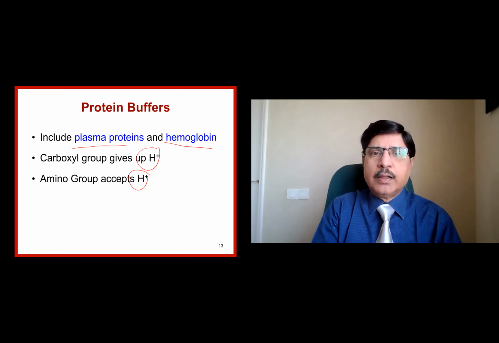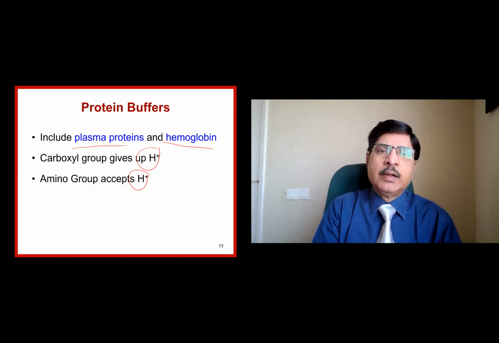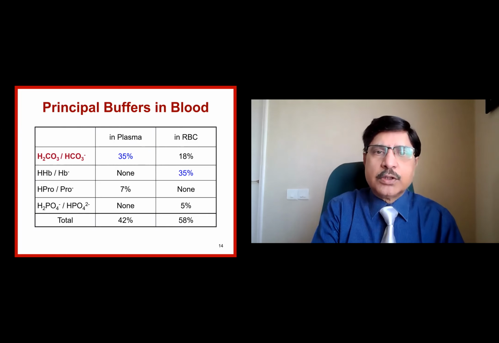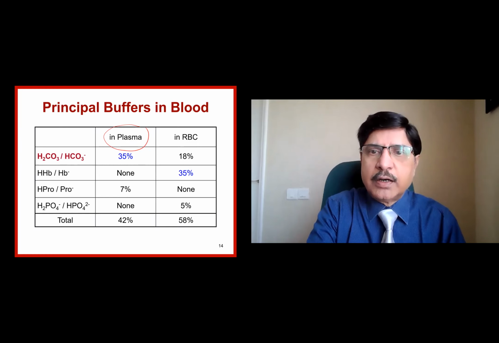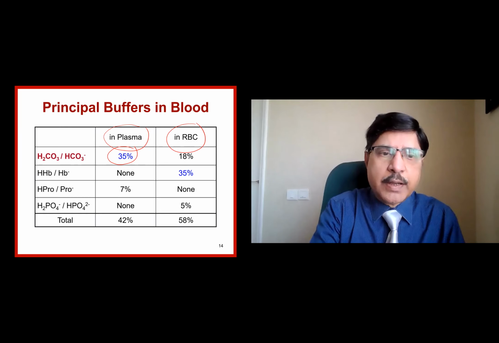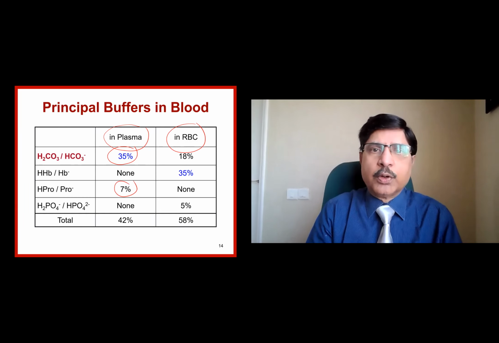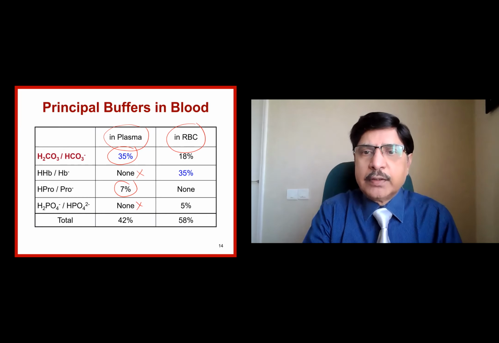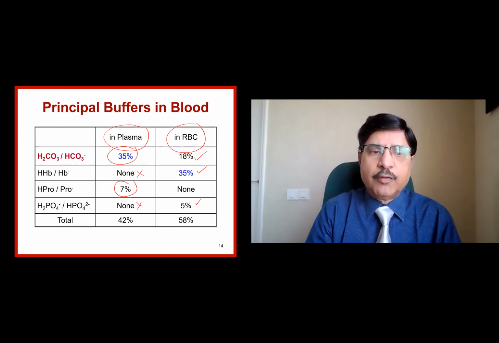Okay, intracellularly hemoglobin and phosphate, extracellularly the bicarbonate buffer and the protein buffers are the important ones. This summarizes here. There are two compartments, the plasma, intravascular, and then the RBC or intracellular. In the plasma, bicarbonate is the major buffer, and the proteins also are buffers here. So bicarbonate and protein, not much phosphate and no hemoglobin at all. Whereas in the RBC it is mainly hemoglobin, and also the bicarbonate and the phosphate buffer.